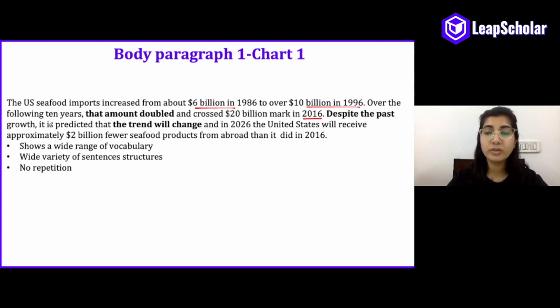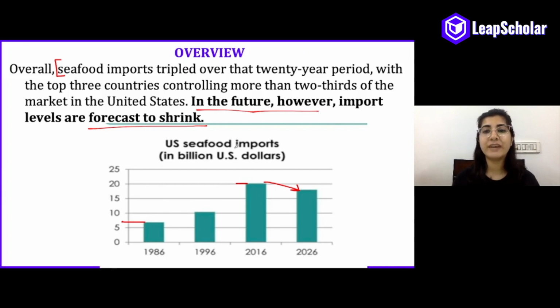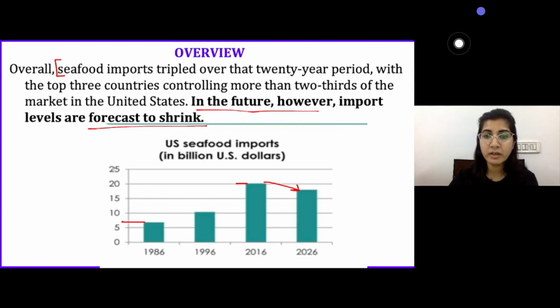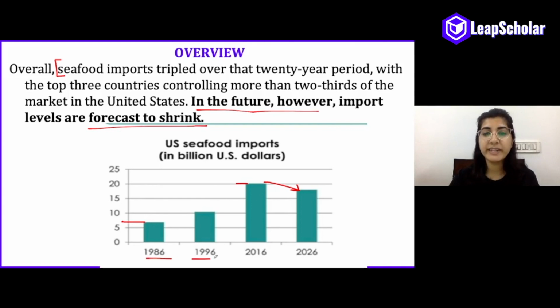Despite the past growth, now we talk about the prediction. It is predicted that the trend will change. So, this is an exception to the trend wherein there is a decrease that will follow. And in 2026, the United States will receive approximately $2 billion fewer seafood products from abroad than it did in 2016. Again, if we go back to the graph, you will see that we have presented the imports in billions for all the 4 years: 1986, 96, 2016, and 2026.